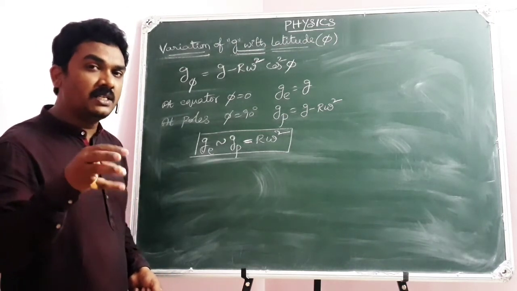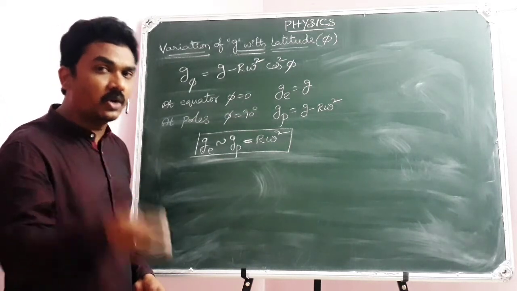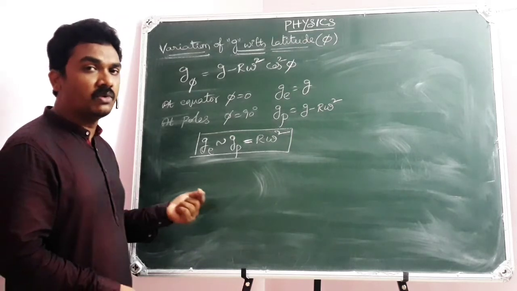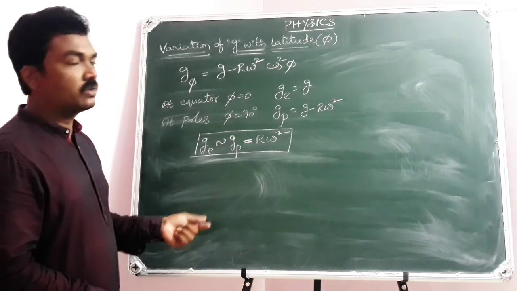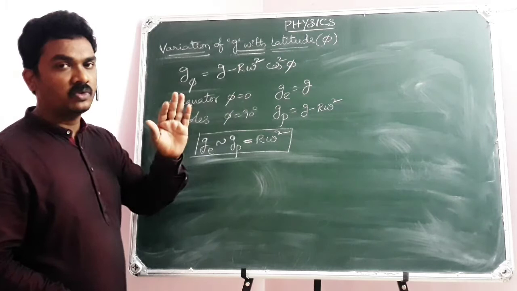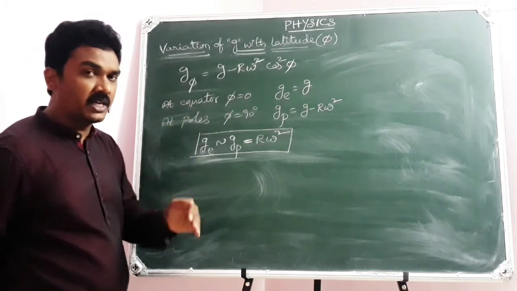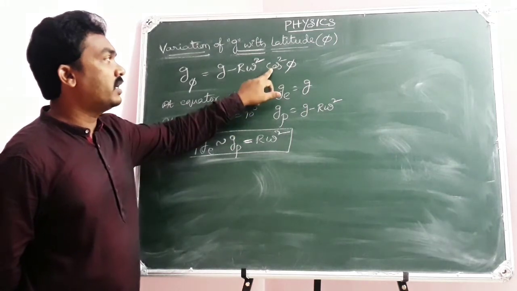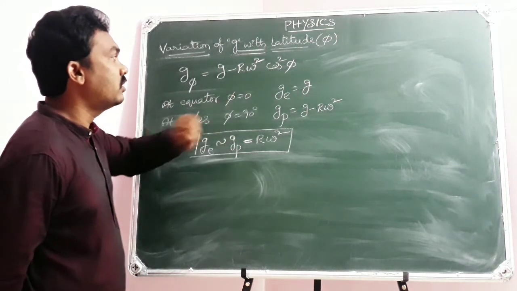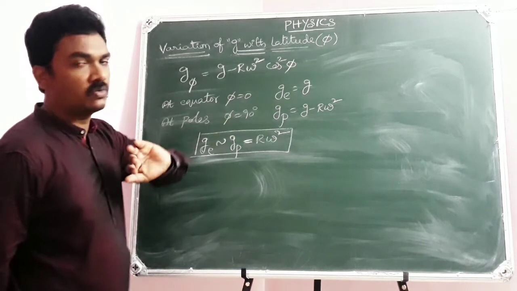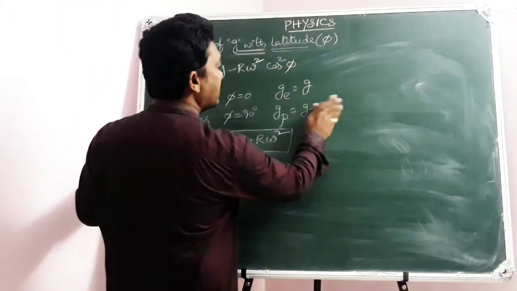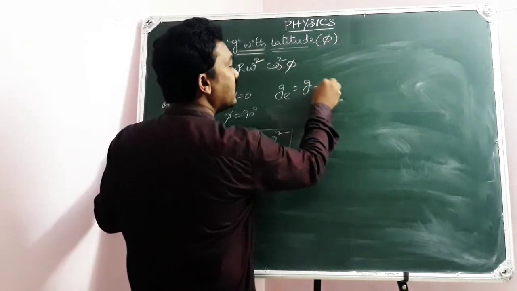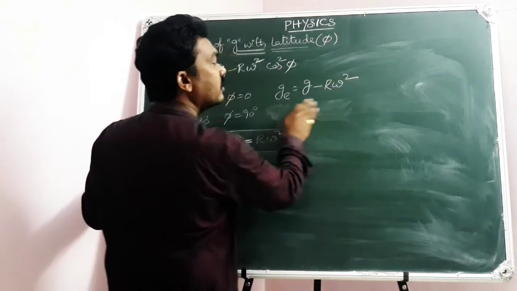If your place is located in the equatorial region, then you need to imagine a plane in the equatorial plane itself, where φ equals 0. So if your place is located at the equator, then φ equals 0. As φ equals 0, cos 0 degrees value is 1, so that Ge equals g minus Rω².